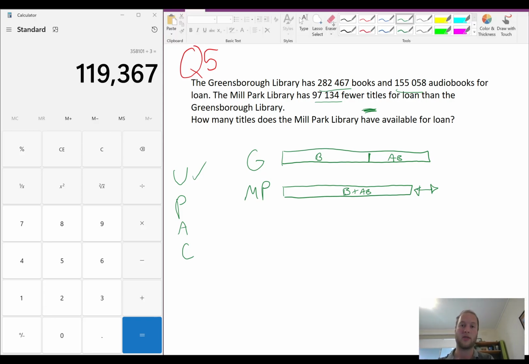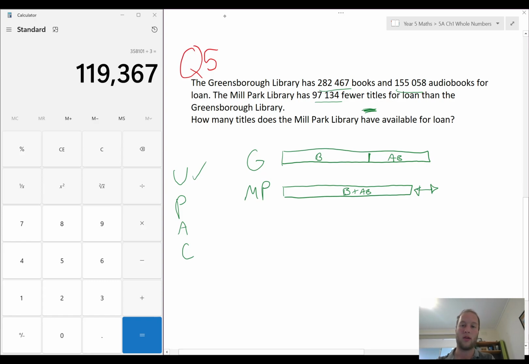Brilliant. So now I can label it. Maybe if I change my pen. All right, in total I'm not sure how many we have, but for just the books, it said 282,467, and for audiobooks, it said there was 155,058.